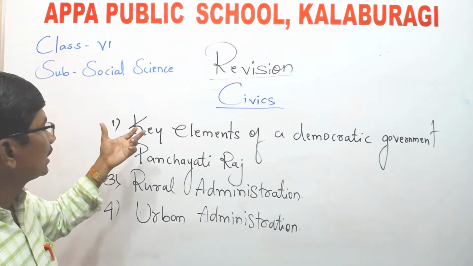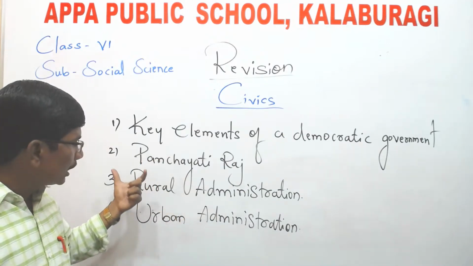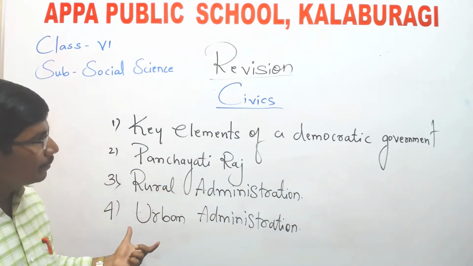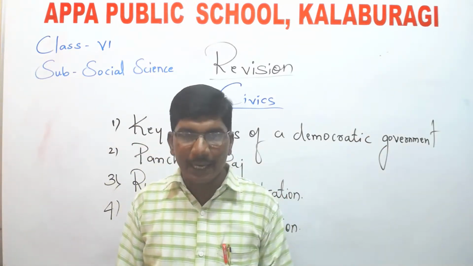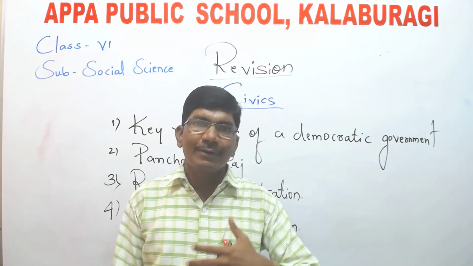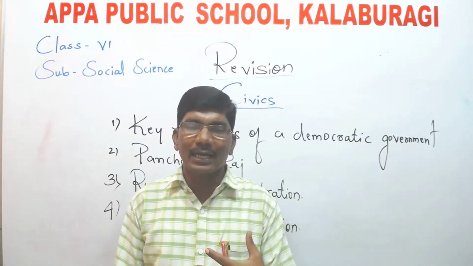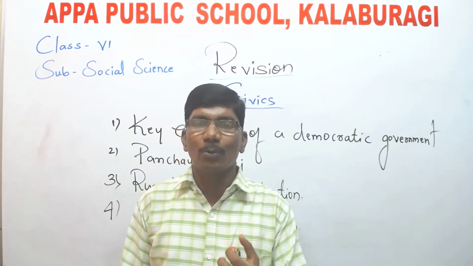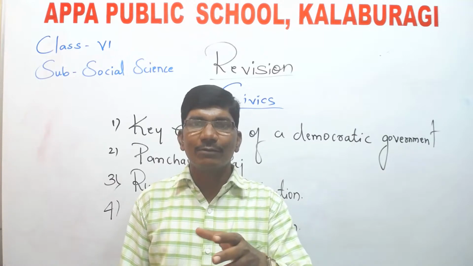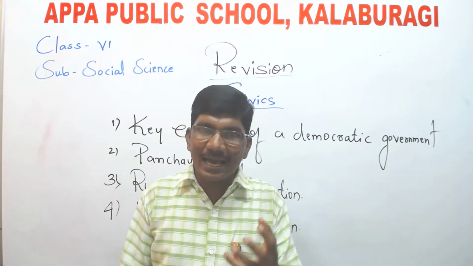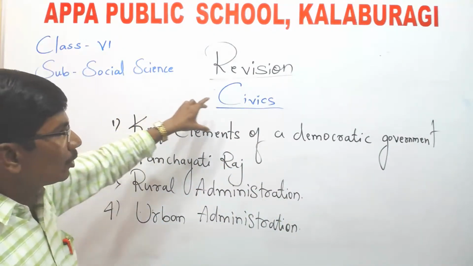Which are those key elements of a democratic government? Panchayati Raj, rural administration, and urban administration. We have already explained these lessons, and after the explanation we sent the notes also. Again I am reminding you to go through the textbook and read it thoroughly, then only the concepts will be easy for you and you can answer each and every question.